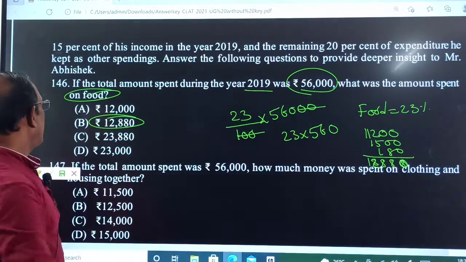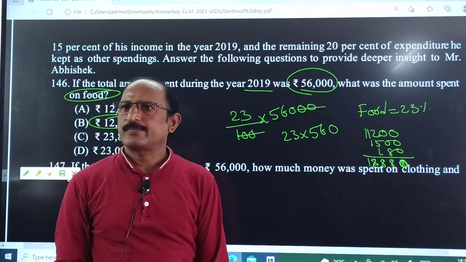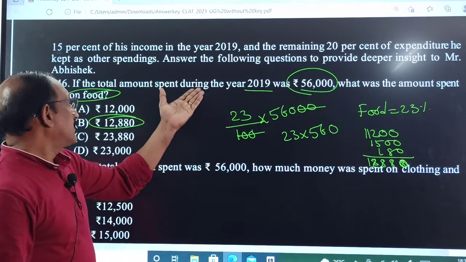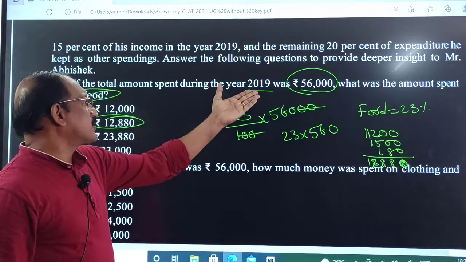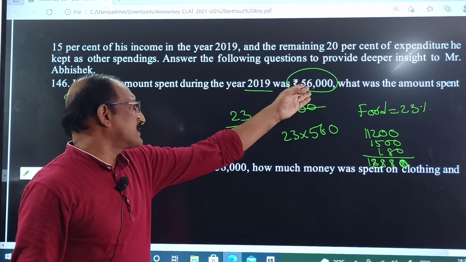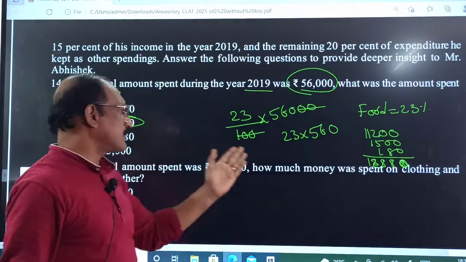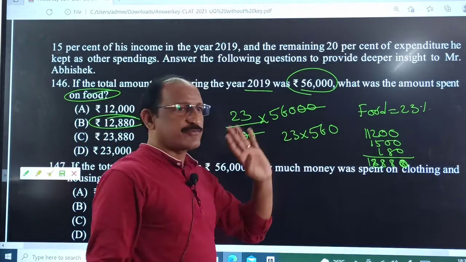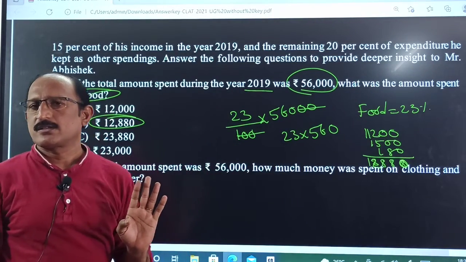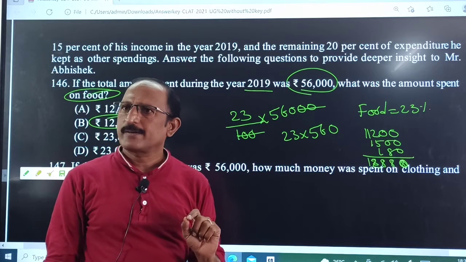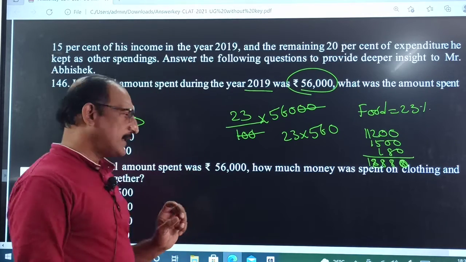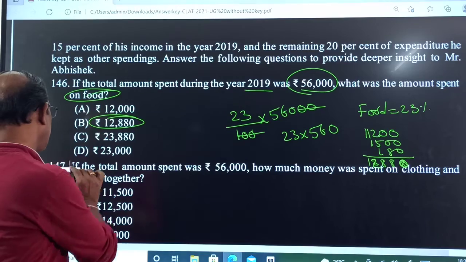12,880. Option B is the correct answer. Because total expenses is 56,000 and food spent is 12,880, which is 23% of the total expenses. Is it clear, friends? Yes, sir. Next.